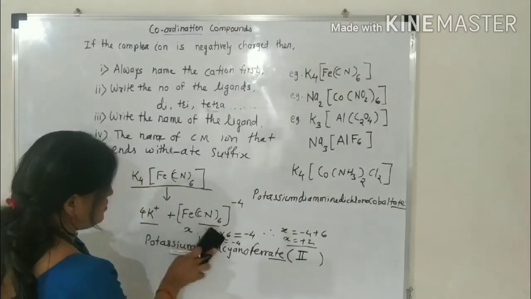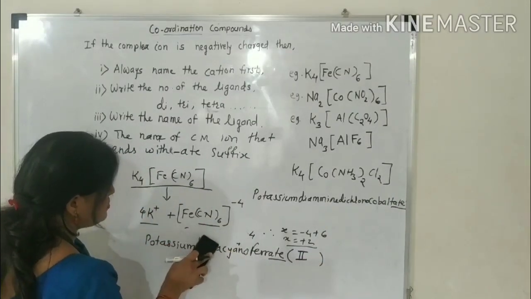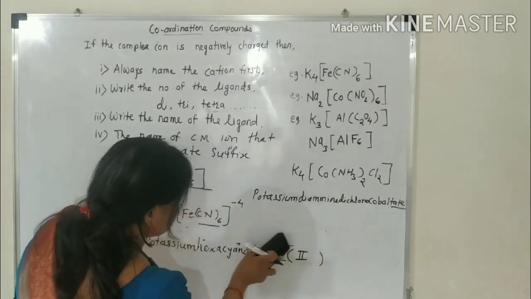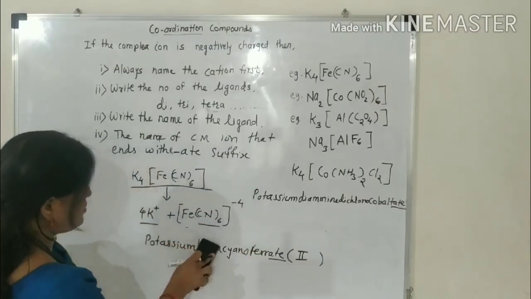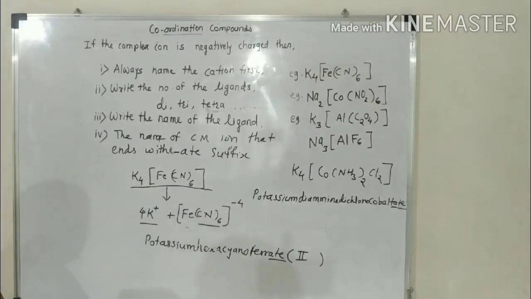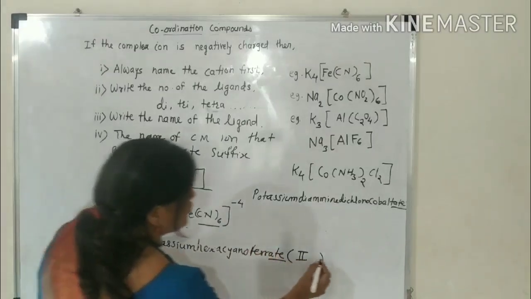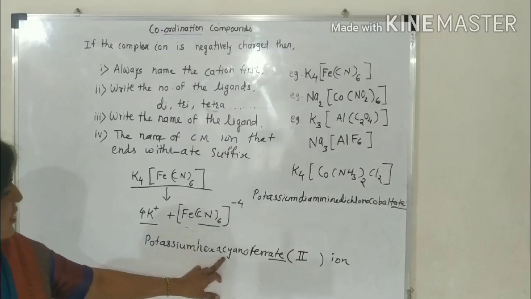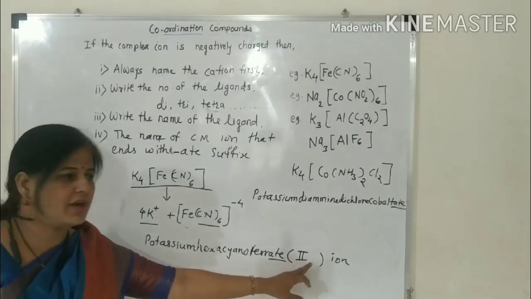This is the oxidation state of iron. Then you can write here ion. Second ion. Potassium hexacyanoferrate second ion.